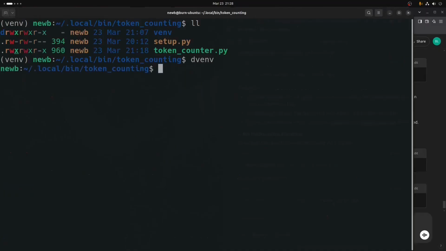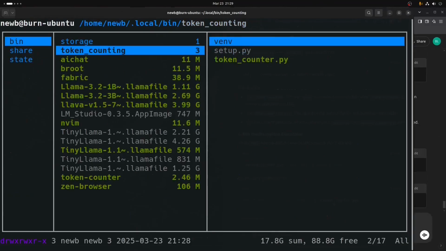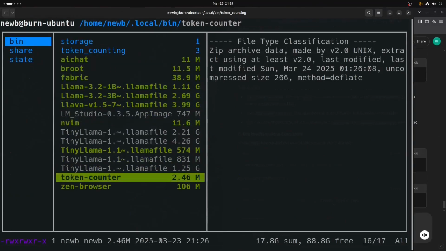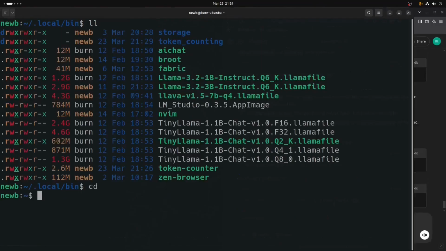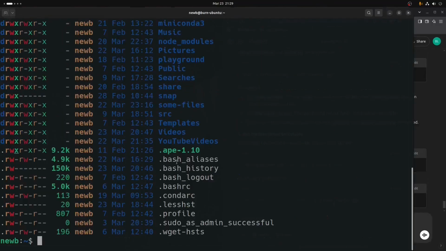You can see that shuts off the virtual environment. We don't need any of these files now that we've walked through this. I have no reason to keep any of these files, but I'll leave them just in case. So now that we have the token counter inserted into .local/bin, we can just cd back to our home directory where we have any number of things that we can do anywhere.